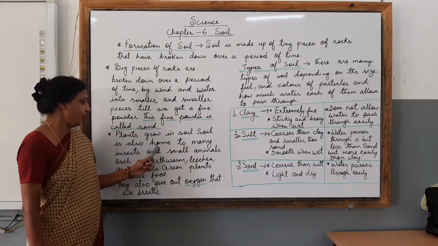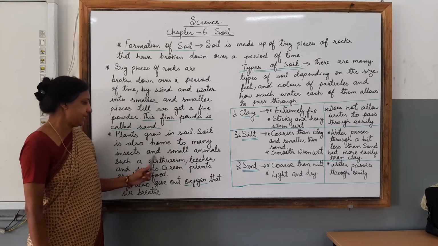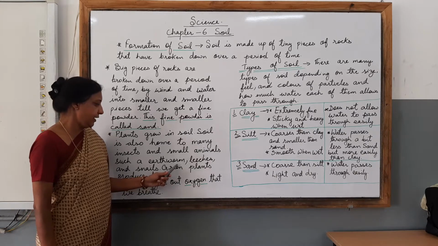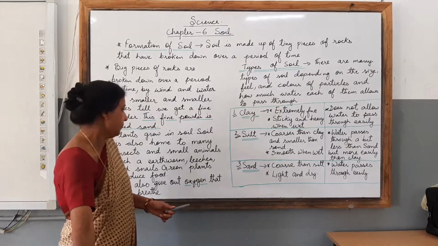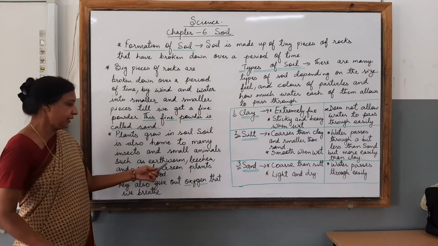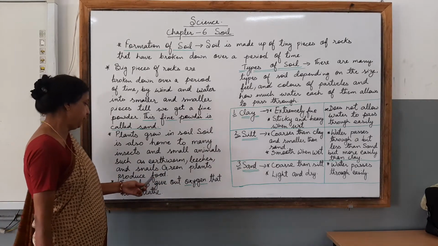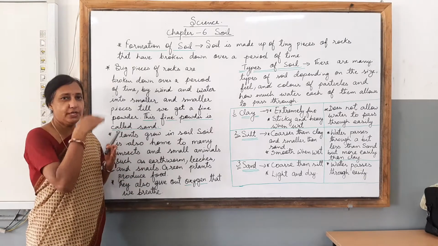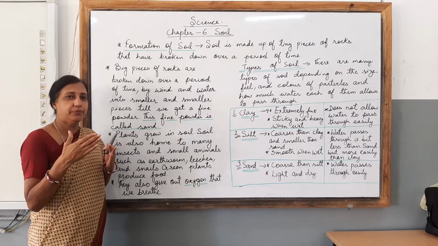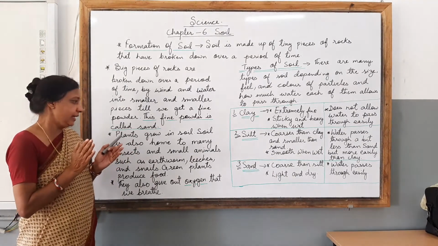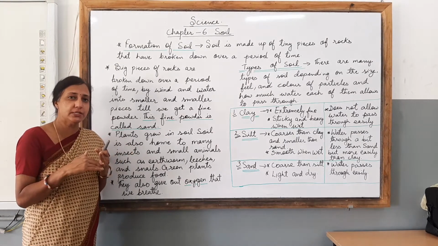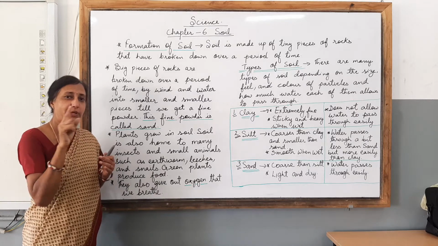Soil is also home to many insects and small animals such as the earthworm, leeches and snails. And you know, children, green plants produce food, and that cycle is matching with us. Everyone is depending on each other. The plants are depending on the soil, then the animals and the living beings are eating things from the plants. So it is a kind of a cycle which is being formed.